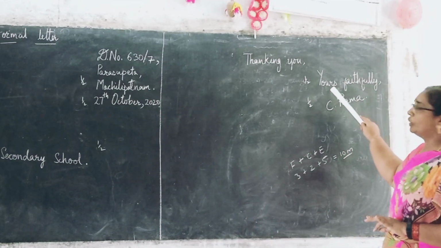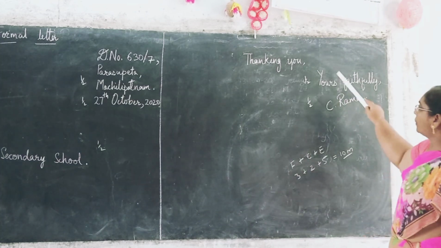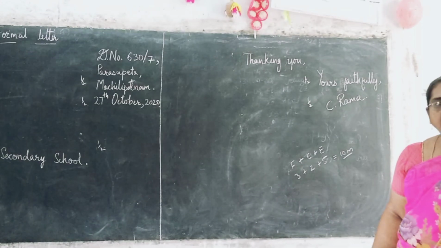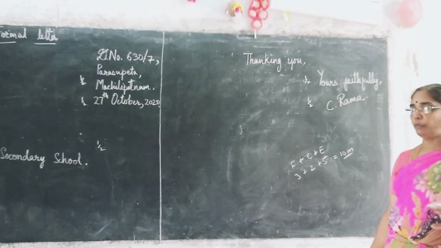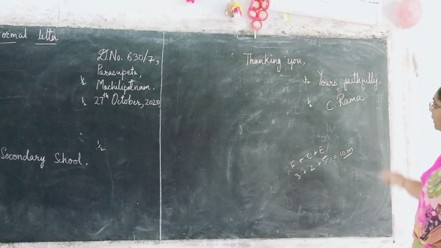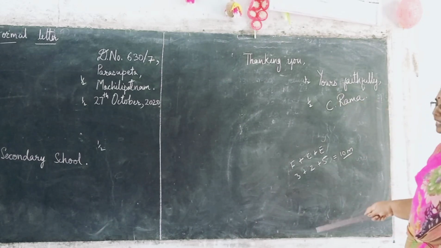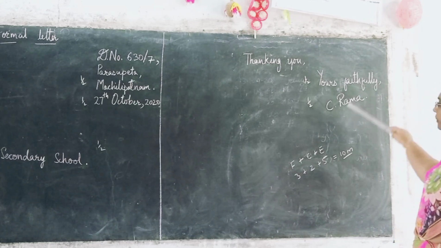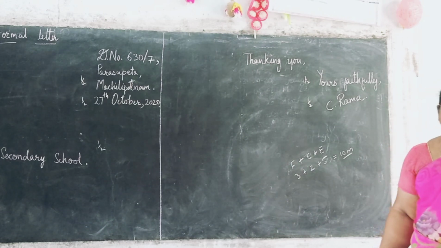Again, yours. Yours is a pronoun. You are not supposed to put an apostrophe. Most of them do that. Yours, immediately they put an apostrophe there. Don't put an apostrophe. Yours, Y should stand on the line. Faithfully, F should be a small letter. So let Y stand on the line, Yours faithfully, comma, and your full name should be there.